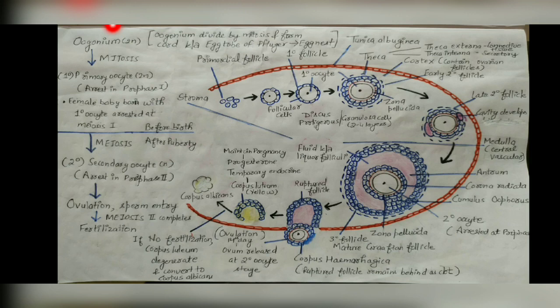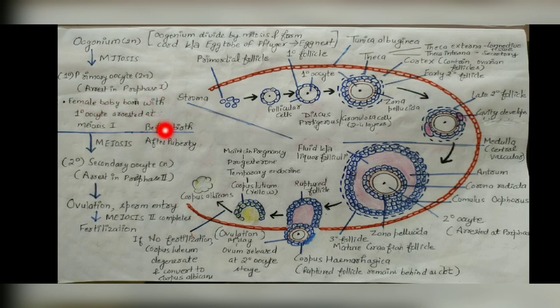So first you can see there is a structure called the oogonium, and it is a diploid structure, and it undergoes mitosis to form the primary oocyte. And this primary oocyte remains arrested in prophase 1, that is meiosis 1, prophase 1.